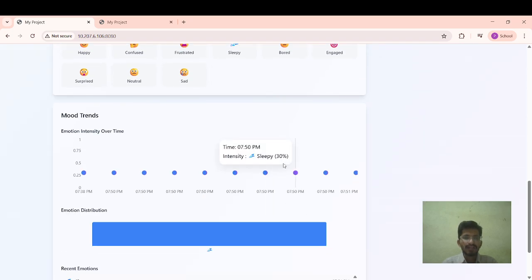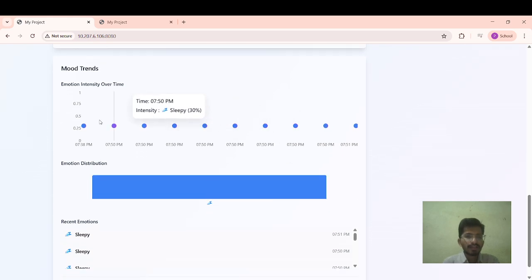And coming to mood trends, here we can plot the mood trends using TypeScript and Vite.js.